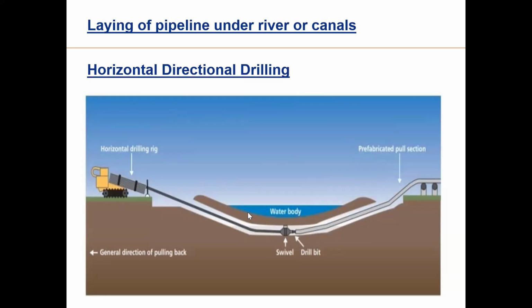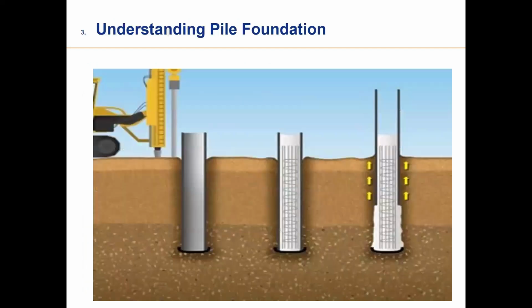So they will drill like this. They will go deep under the water surface. This gap is kept at least 10 meters, so that it is safe. This pipeline is safe and this cable is safe, whatever it is. And then it goes up on the other end and it is pulled. So this is known as horizontal directional drilling, HDD. So this is the method of crossing the water body. This is the technology which is used. I just thought it fit to explain to you people.